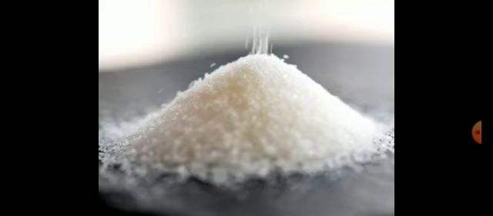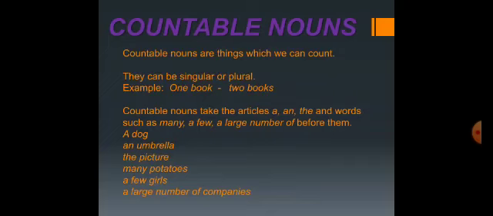Now, let's study in detail about countable and uncountable nouns. Countable nouns. Countable nouns are things which we can count. So all the nouns which we can count in numbers like 1, 2, 3, 4 are countable nouns. They can be singular or plural. For example, if it is 1, then we can say 1 book. If it is more than 1, then 2 books.